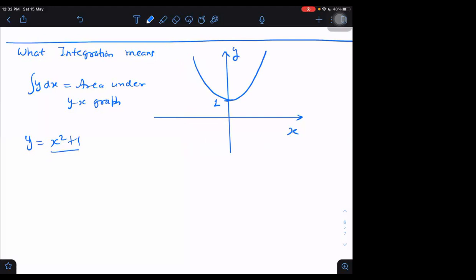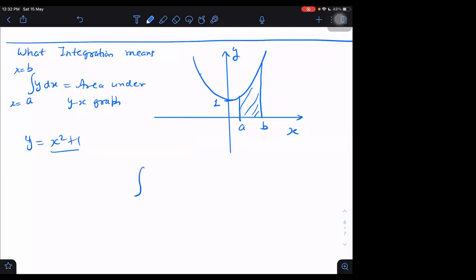If you want to get its area, the problem is which area we are talking about. It will be an infinite area. Therefore, I have to tell from where to where: x equal to a to x equal to b. So if I give you the numbers a and b, a could be positive or negative, b could be positive or negative. This shaded area which we are getting, that area we can obtain by integration.